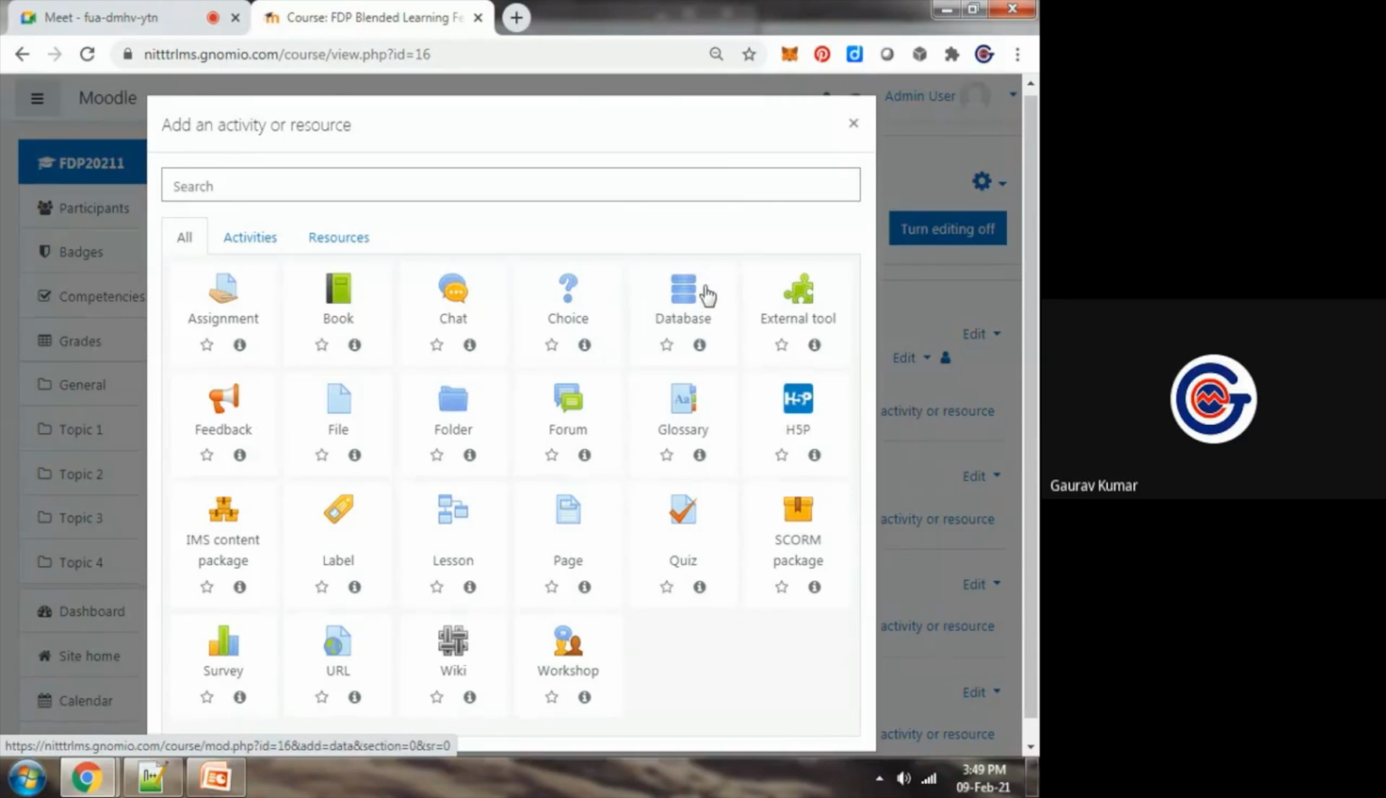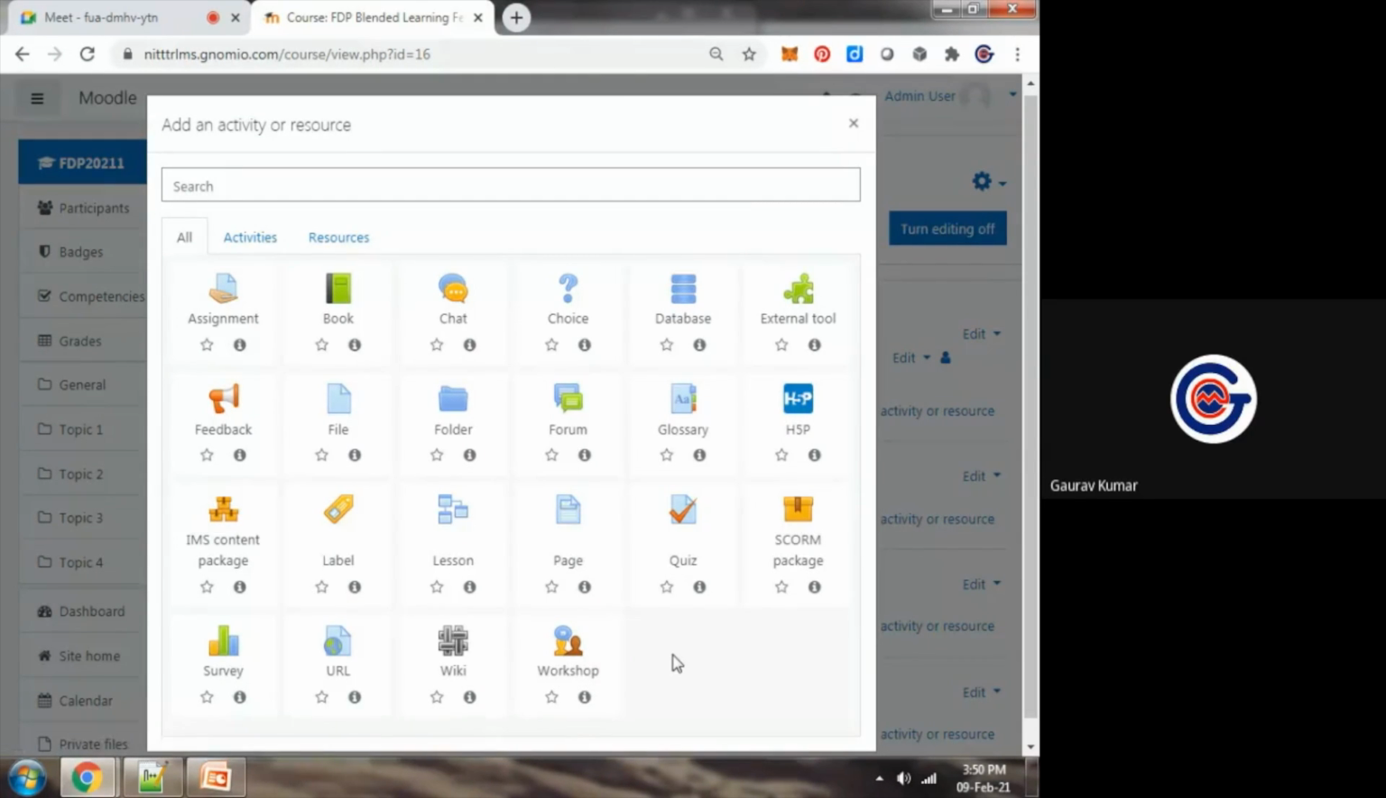Then database, add a new database, external tool, file. If I want to upload study material as a PowerPoint presentation, an Excel sheet, a data set, a PDF file, an audio file, or video format, each and everything is supported here. I can integrate a folder, and a forum, a discussion board, can be created here so that on a common topic all students can discuss. Workshops can be conducted; there is a module available for that. Then survey.